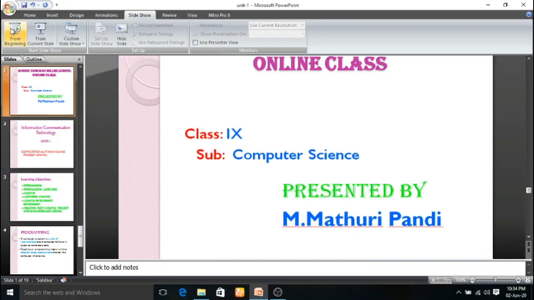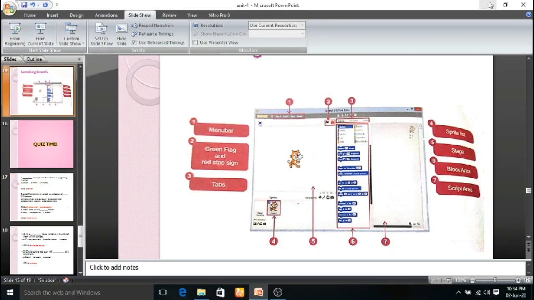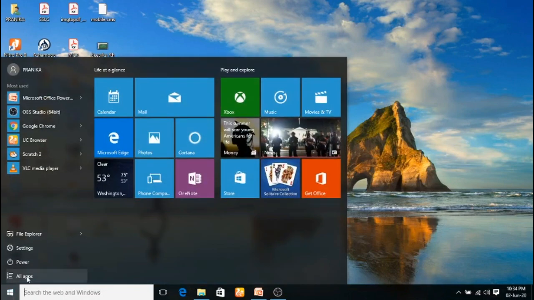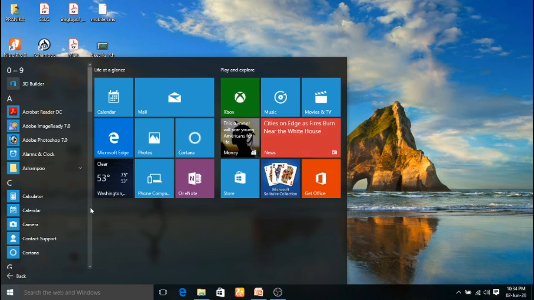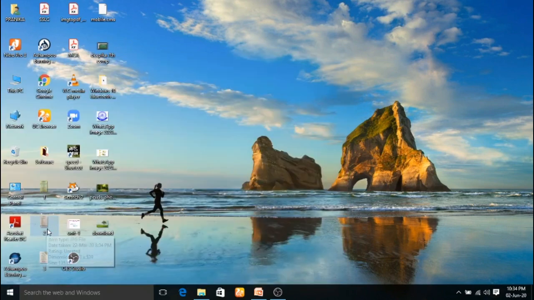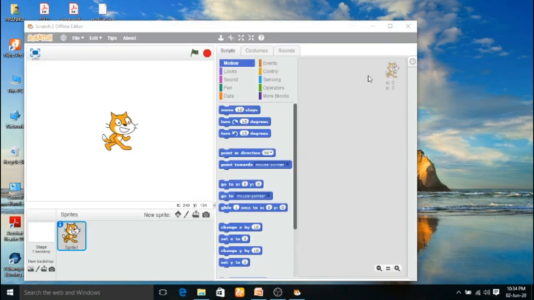Next, we are going to launch the Scratch application. So let us see how to open the Scratch application. Go to the Start button, All Programs. See here, the Scratch icon is visible. Just double click that particular icon. Now see, the Scratch application will open.